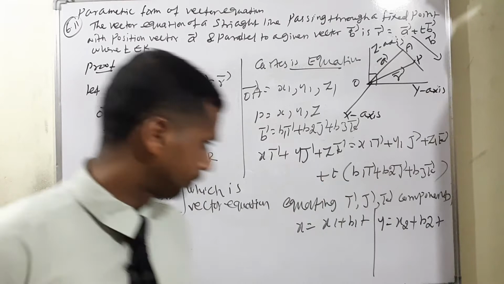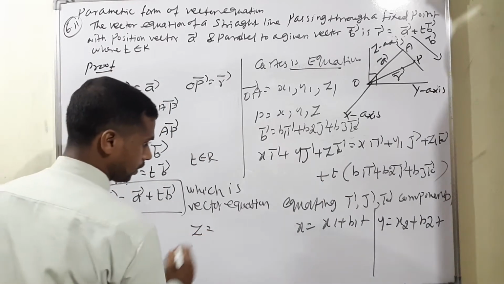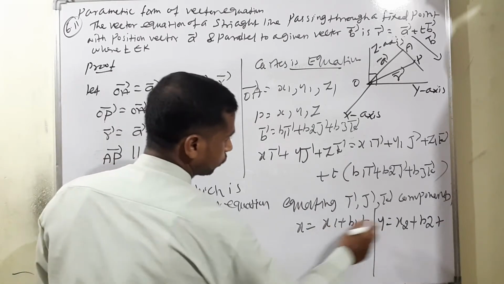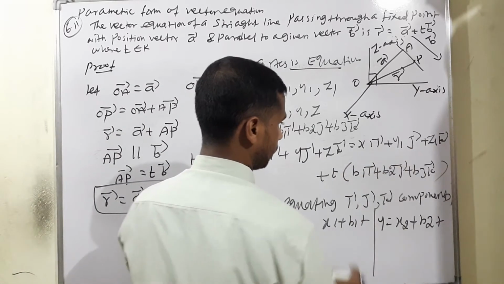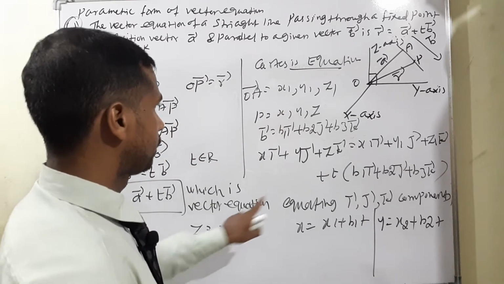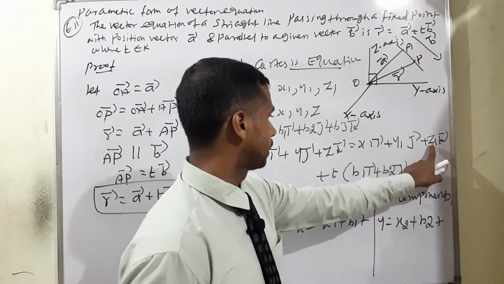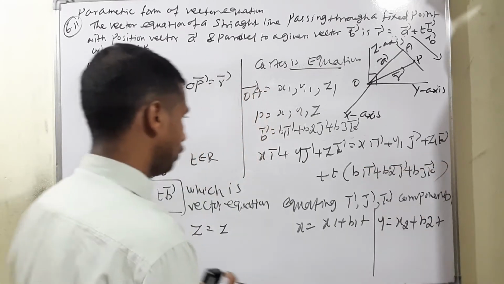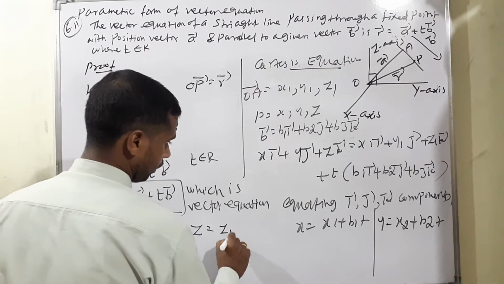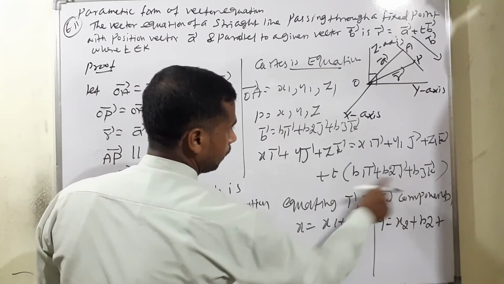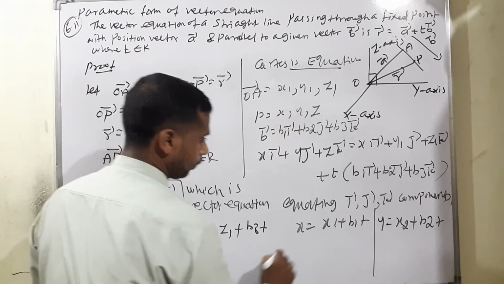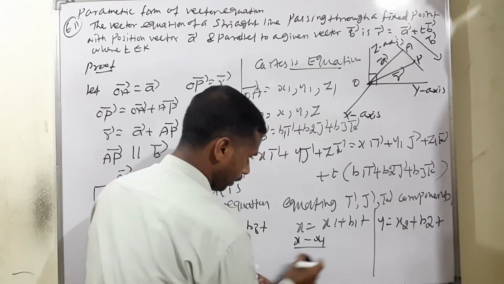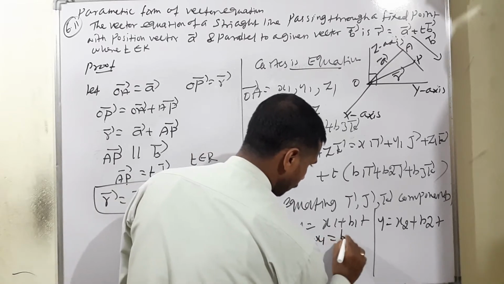The last condition, z is equal to z1 plus b3t. Bringing x1 across with the opposite sign, x minus x1 is equal to b1t.